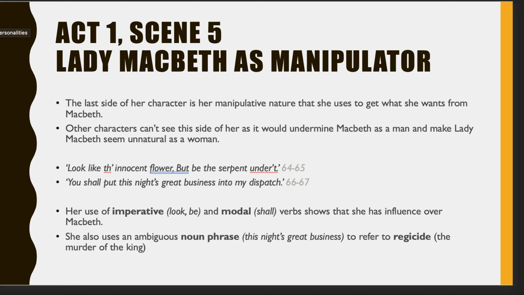Is taking control. She's taking control of the situation, which a man really shouldn't allow a woman to do in these times. And she also uses the modal verb "shall" there to really demonstrate she's the one that's going to control it, and that's what he's going to do. There's also the wonderful noun phrase, "this night's great business", which is the idea that she's going to kill the king, or they're going to kill the king. She's going to organise it, but she doesn't use that word. She uses these ambiguous words that don't illustrate exactly what her intentions are.